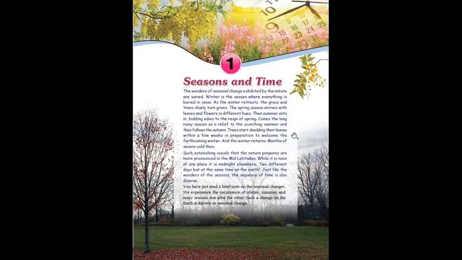Trees start shedding their leaves over a few weeks in preparation to welcome the forthcoming winter. And the winter returns with months of severe cold. Here are depicted the wonders of the seasonal changes. Such astonishing visuals of nature are more pronounced in the mid-latitude region, or temperate zone. From the Tropic of Cancer to the Arctic Circle in the northern hemisphere, and the Tropic of Capricorn to the Antarctic Circle in the southern hemisphere, is called the temperate zone. In that area the visuals of nature and the different seasonal changes are more pronounced.